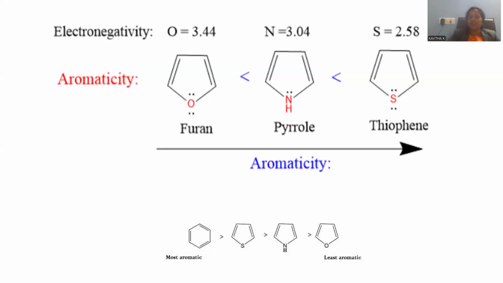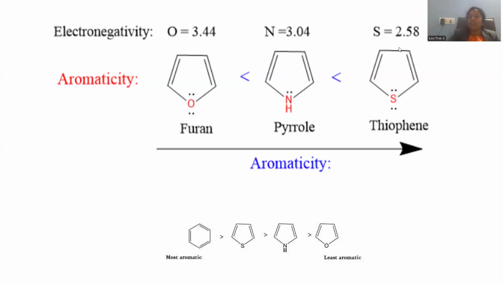That's the reason why aromaticity is to a certain extent less in the case of the furan molecule. Comparatively, nitrogen has somewhat lower electronegativity, so the holding tendency is somewhat liberal, and the electrons are to some extent freely moving within the ring system, so aromaticity is slightly increased.